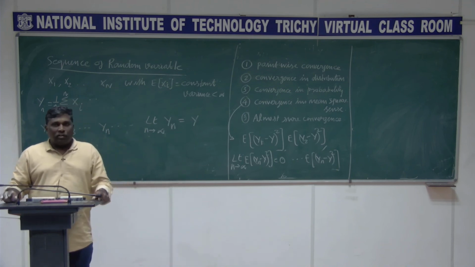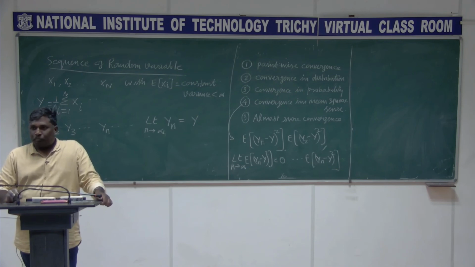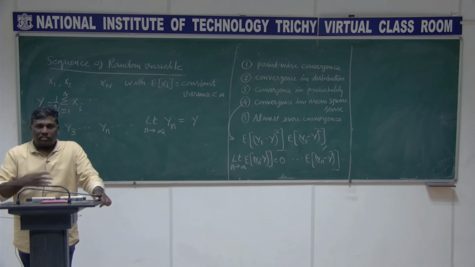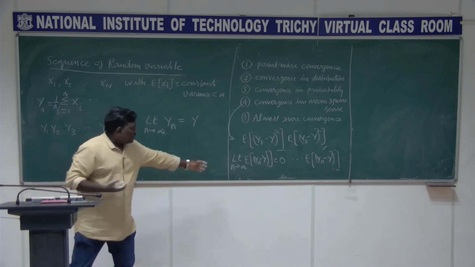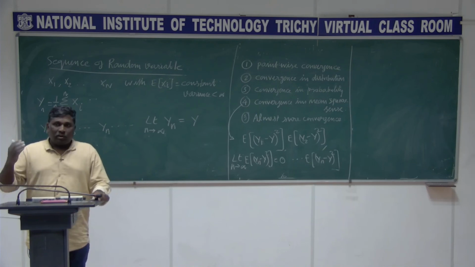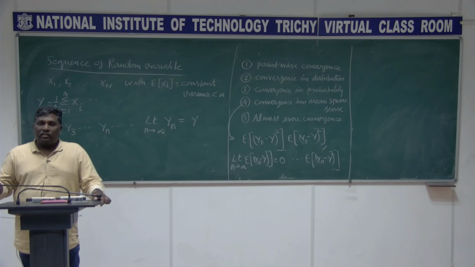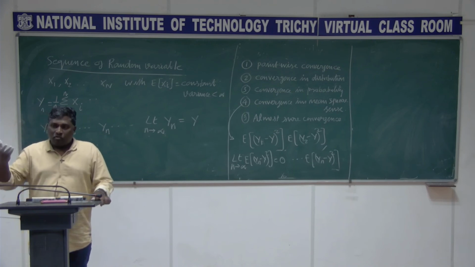It is very difficult to prove, but that is what we call point-wise convergence. It is strong. The others are weaker statements. Even mean square sense is a weaker statement, right? It is only in the mean square sense that it has converged. We are not able to tell in terms of all the outcomes.